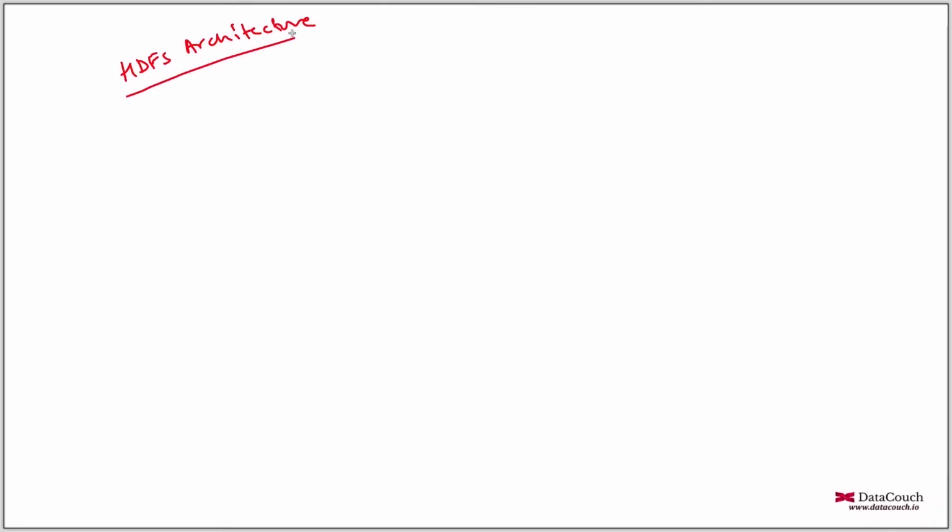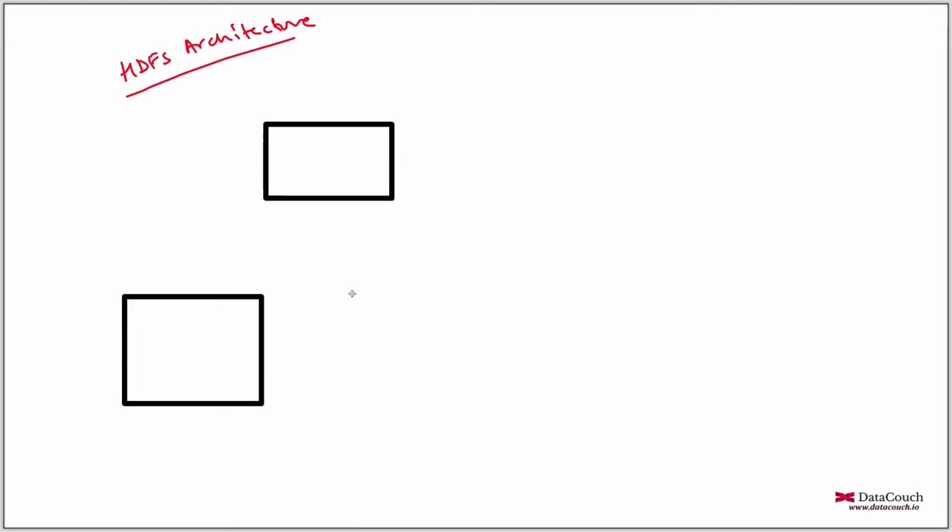HDFS architecture. So HDFS is a file system which enables you to store data and retrieve data. Now we are going to see which daemons, which Linux or Unix background processes, enable this entire process. So let's say we have this master machine, and here we have, let's say, worker machines.